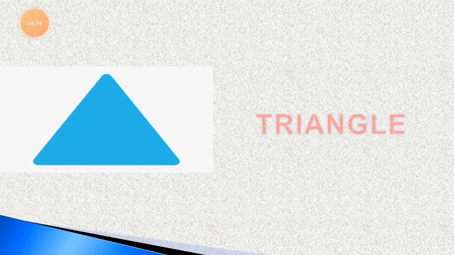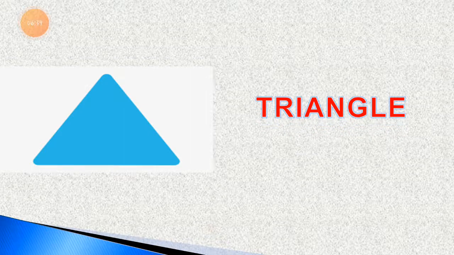So which students are saying this is a circle, that's a wrong answer, and those students who are saying this is an oval, that's a right answer. It's an oval shape. Which shape is it? It's an oval shape. Now the next one, this is very easy students, and you all know this shape very well. So this is a triangle shape. Right students, these are very easy shapes, and these are all basic shapes.